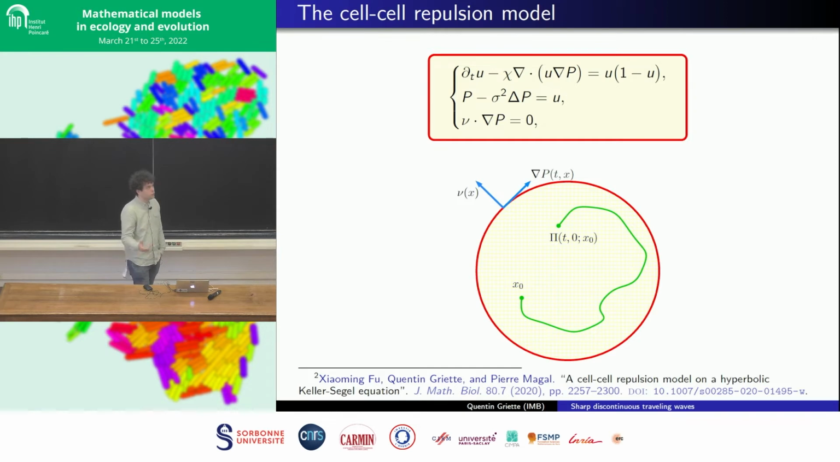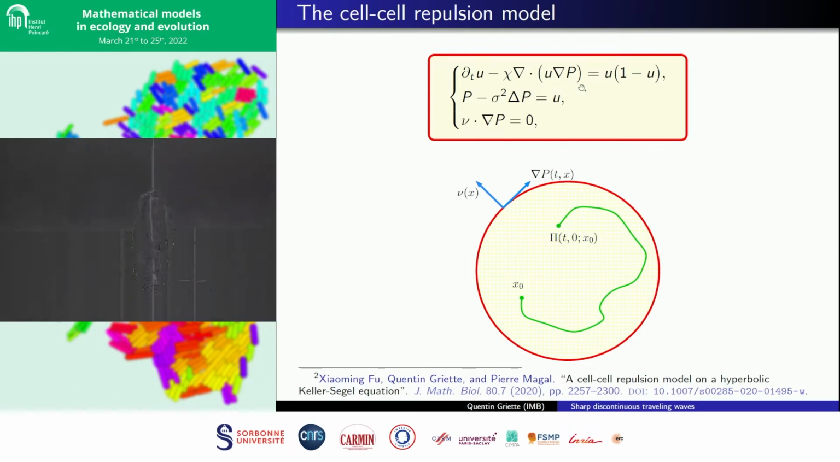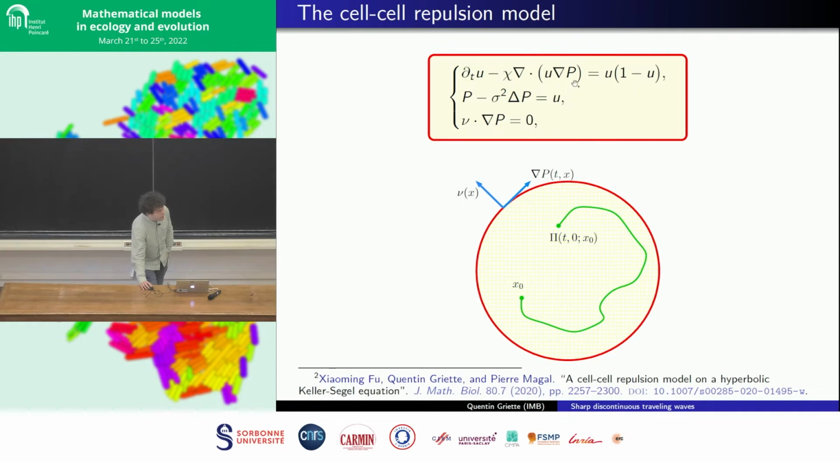And the motion of the cell is described on the left-hand side by the differential operator, which is basically motion according to the gradient of pressure, which is this P. And this pressure, we model by a diffusion equation, the second line, which is generated by the cells themselves. So the more cells there are, the more pressure there is, so the more the cells push each other.